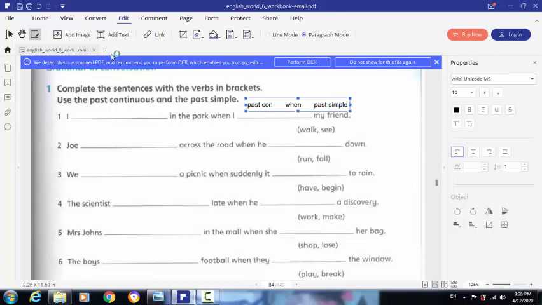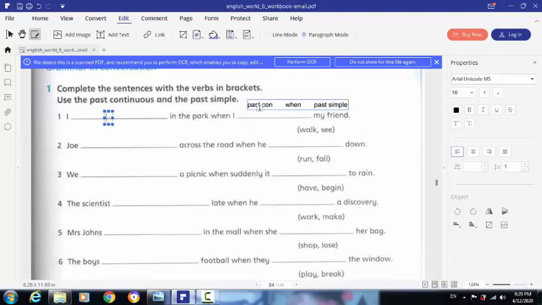Okay, now let's do the exercise together. Sentence number 1. I in the park when I my friend. Here we have 2 verbs, walk and see. In the same order we should use walk first, and then see. But you have to pay attention to the form of the verb, how we use the past continuous and the past simple with these 2 verbs.